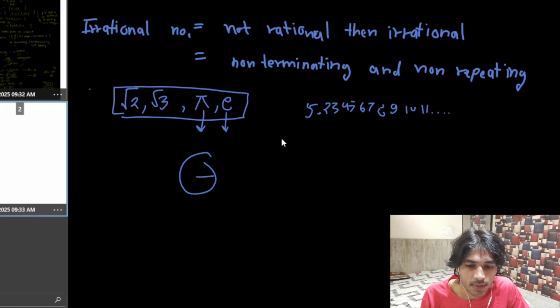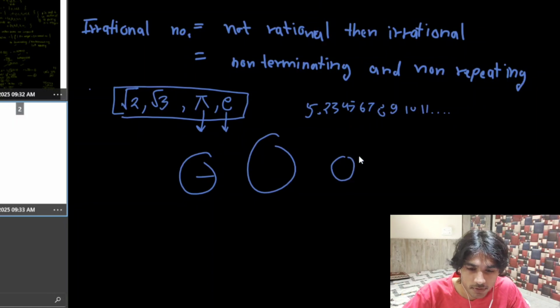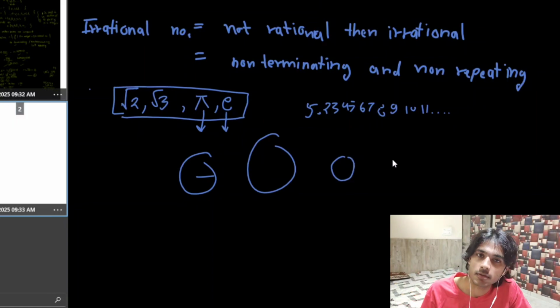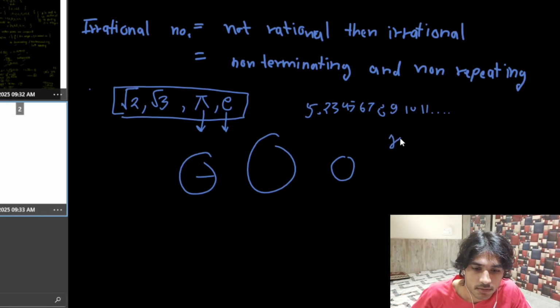No matter how big the circle is or how small the circle is, I can't even draw a proper circle, the relation between the circle and its radius is always the same. And they found out that there is a common factor in the relation defined between radius and its circumference.